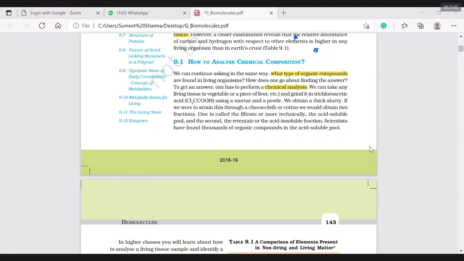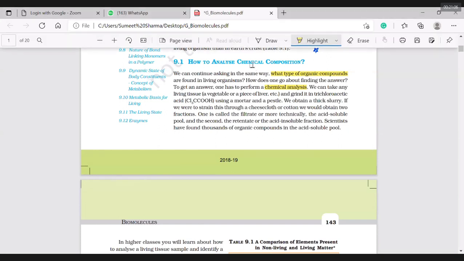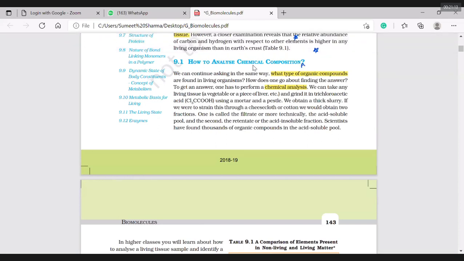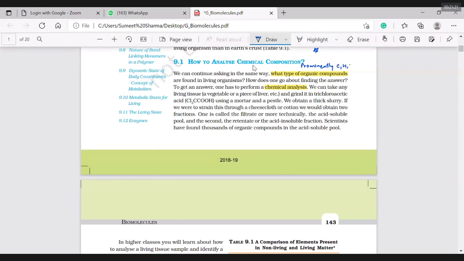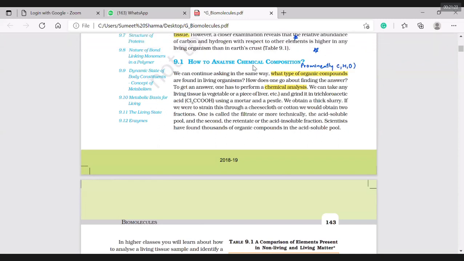These three are common. So organic compounds prominently contain carbon, hydrogen, oxygen. This means elemental composition.